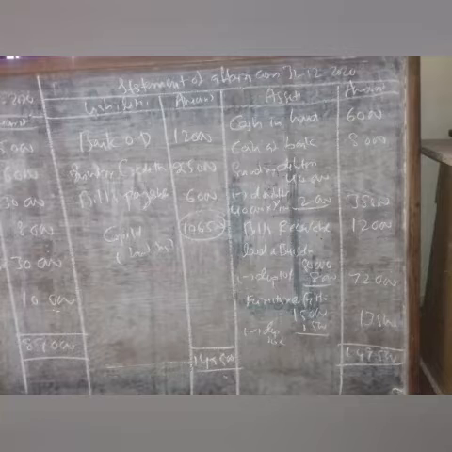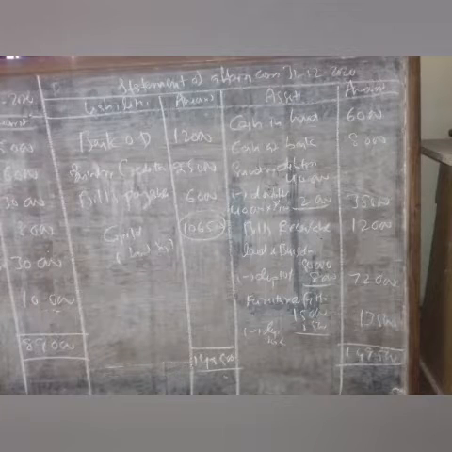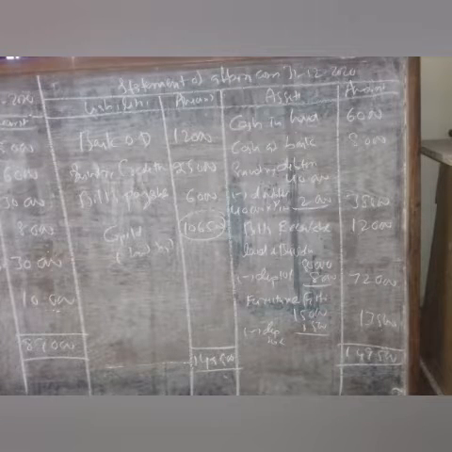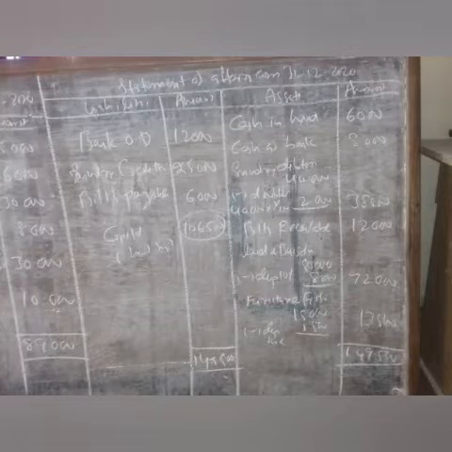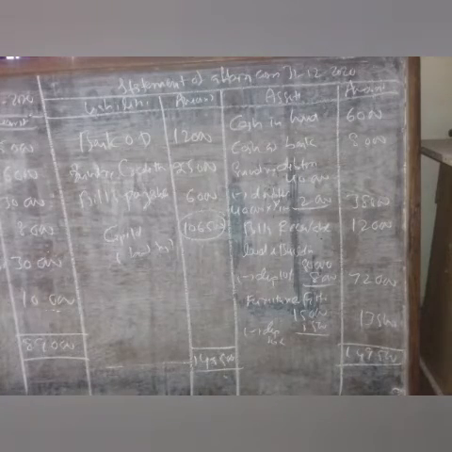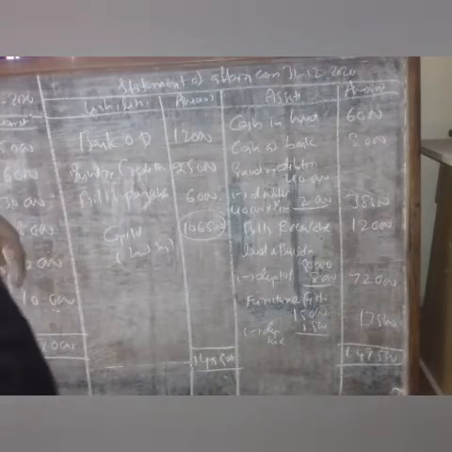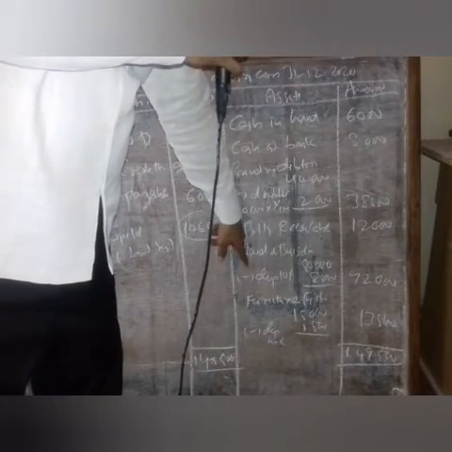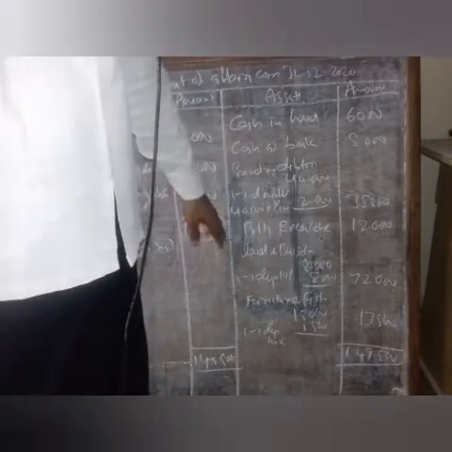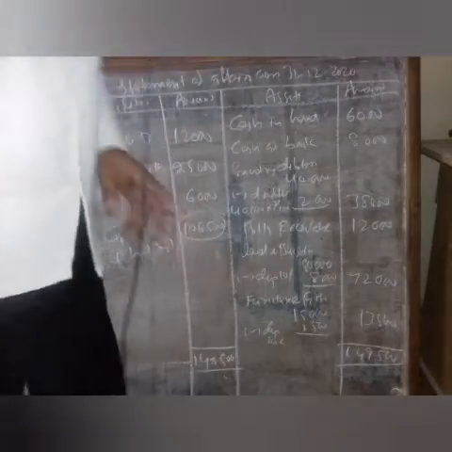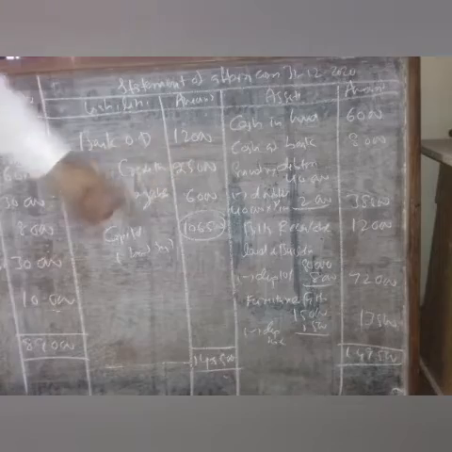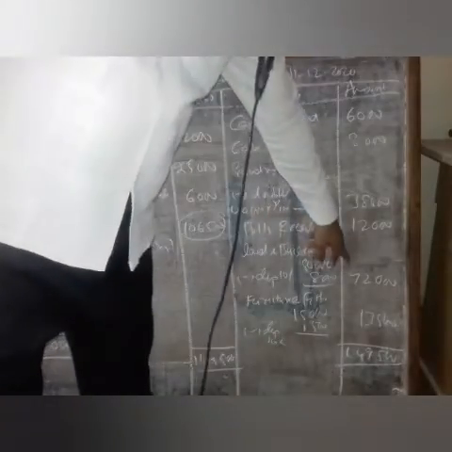So next, land and building and furniture and fittings are given. We have some adjustment for both land and buildings and furniture and fittings. 10% depreciation is to be provided. So for this purpose, we have to write land and buildings 80,000 in the inner column, and we have to deduct the depreciation at the rate of 10%. That comes to 8,000. After deducting that 8,000, the remaining amount 72,000 has to be placed in the main column.